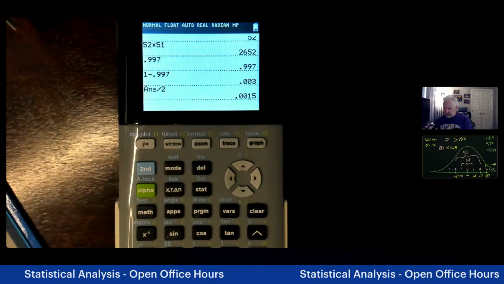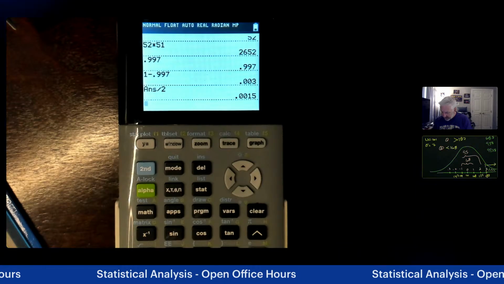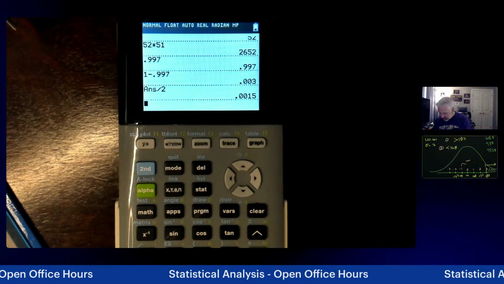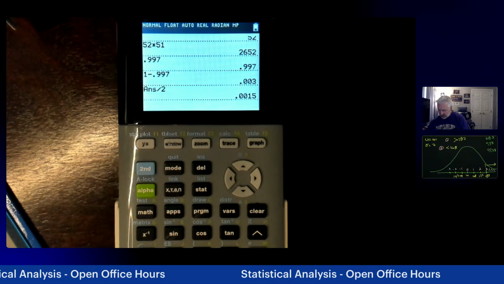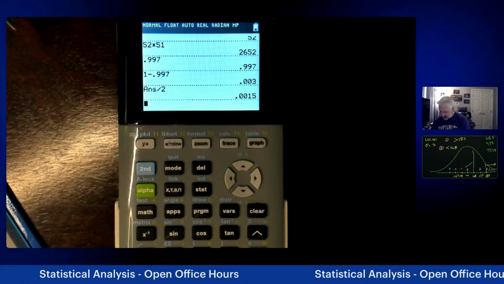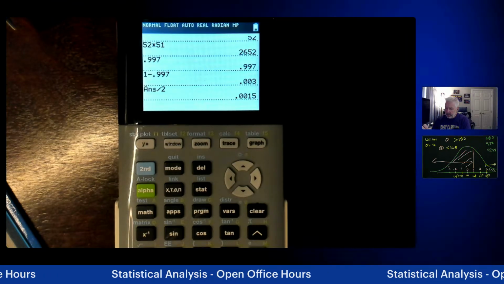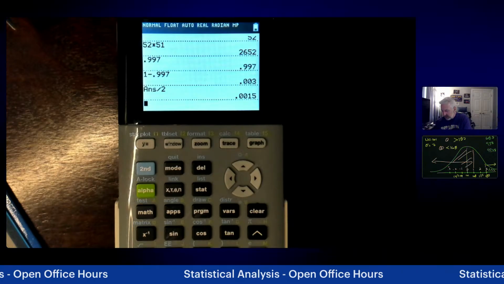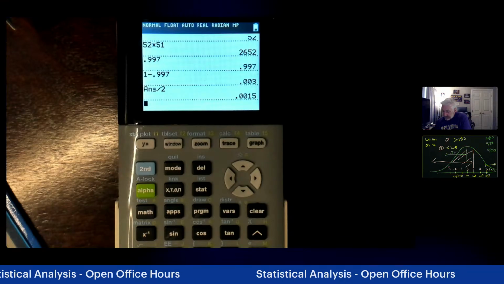Now, if we're looking at less than 168, that's a little bit different. Let me erase some of this mess out from in here. And I'll color in just a little bit. Less than 168. Well, that's all of this, isn't it? Well, what do we know? We know that from the middle back, that's 0.5.